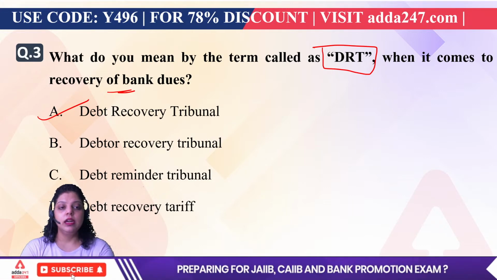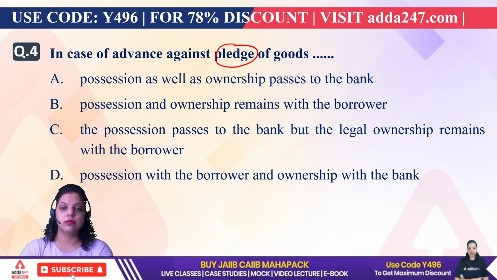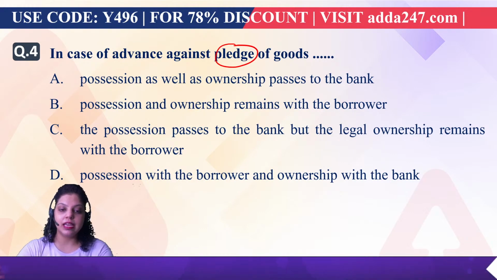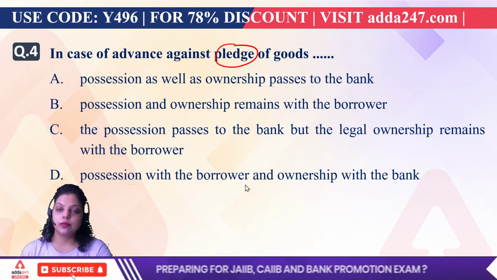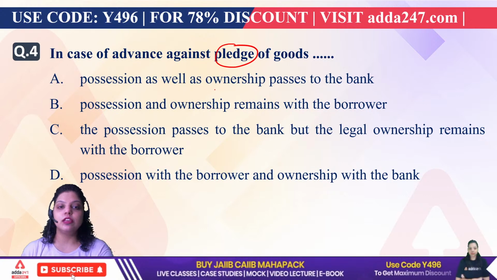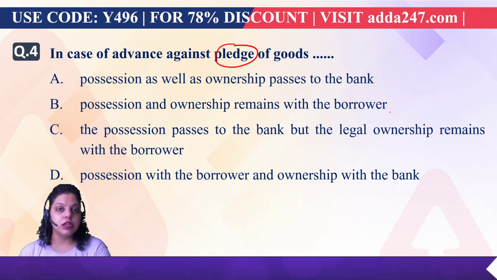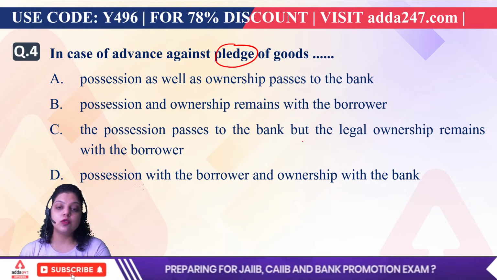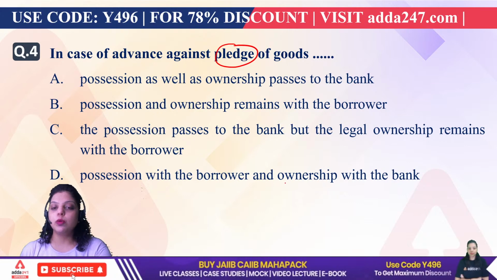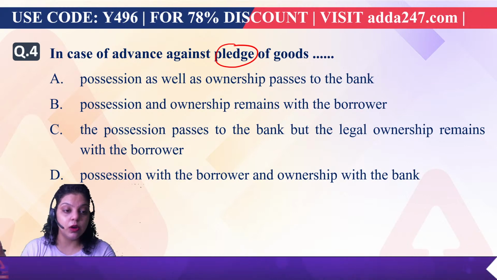Very good. Now next question is, in case of advance against pledge of goods, which of the following will be correct? First is saying possession as well as ownership passes to bank. Possession and ownership remains with the borrower. The possession passes to the bank, but the legal ownership remains with the borrower. Possession with borrower and ownership with the bank. So which of the following will be correct? A, B, C or D?